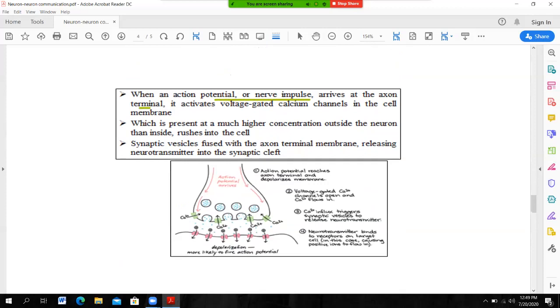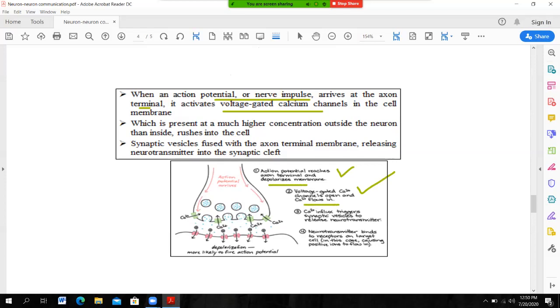Once the action potential reaches the terminal portion of the axon, it activates voltage gated calcium channels in the cell membrane. It depolarizes the membrane. After depolarization, the voltage gated calcium channels open and calcium ions flow in from the outside.